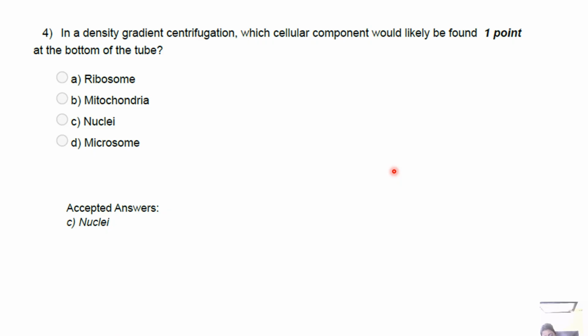For mitochondria, they are medium size, like 0.5 to 1 micron, and less dense than nuclei. They sediment slower than nuclei but faster than microsomes and ribosomes. In a typical differential centrifugation sequence, mitochondria will pellet at a moderate force, like 10,000 to 15,000 G. In gradients, they form bands above nuclei. For microsomes, these are not natural organelles but membrane vesicles formed when the endoplasmic reticulum fragments during homogenization. The small vesicles, around 100 nanometers, have lower effective density than mitochondria and band in upper to middle regions of gradients.